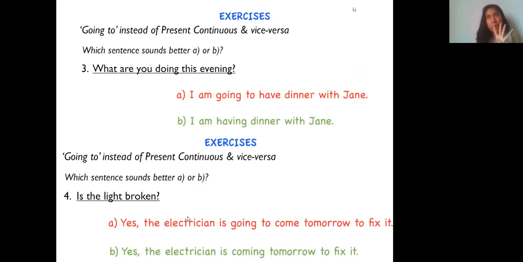Exercise number 4. Going to instead of present continuous, or vice versa. Which sounds better? Is the light broken? Yes, the electrician is going to come tomorrow to fix it. Or, yes, the electrician is coming tomorrow to fix it. Which is better, the red or the green? Once more, it is the green, because I have the arrangement: I call the electrician and we make an appointment. So the correct one uses the present continuous to express this arrangement. So we say, the electrician is coming tomorrow to fix it.